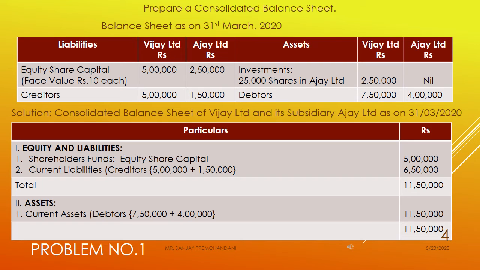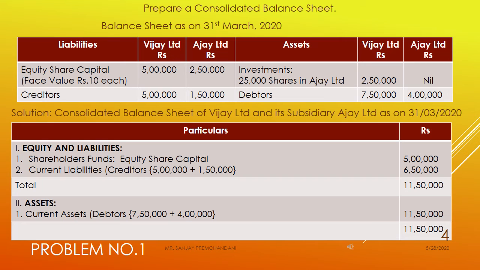Now how to solve this problem? Now just see the solution. Consolidated balance sheet of Vijay Limited, means holding company, and its subsidiary Ajay Limited as on 31st March 2020. Now in vertical form, you have to prepare the consolidated balance sheet. First will come equity and liabilities. Always you have to start with the liability side.